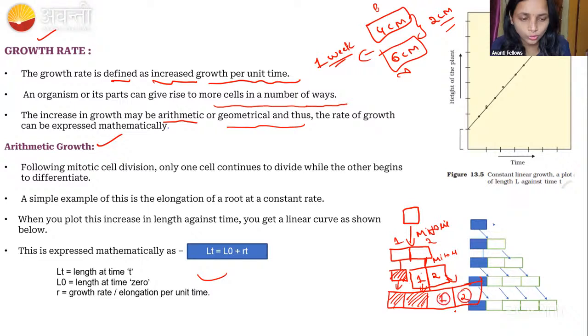What is happening in the arithmetic growth is the one cell will undergo the mitosis and it will give the 2 cell. The one cell is going to be divided into 2 cell, right? The one cell is differentiating and another cell is undergoing the mitosis again.